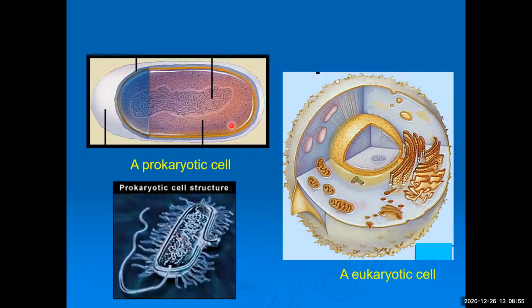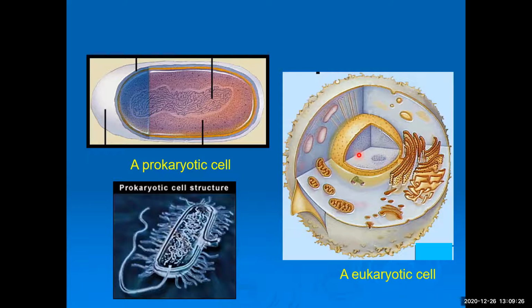Prokaryotic cells are very, very simple, right, while eukaryotic cells, if you appreciate the structures, have a very complex set of organelles inside them, right? And these organelles have their own distinct functions. Another basic difference is that prokaryotic cells do not have any nucleus, which you can very clearly see here in the eukaryotic cells, right? So that's the main difference between these two.